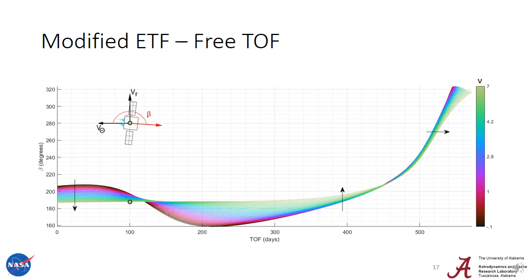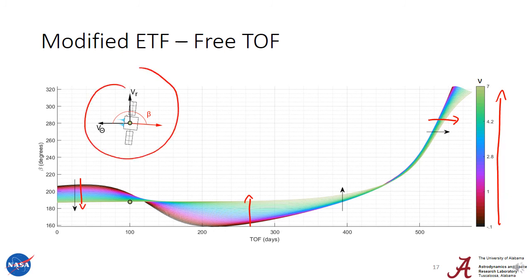So now using modified expected thrust fraction for a free time of flight Mars to Earth trajectory, we can see that as we increase the nu value, the beta actually flattens out in the beginning and in the middle, and it starts to push towards longer trajectories in the end. And if we look at our model diagram in the upper left-hand corner, we can see the beta value at this 100-day mark represented right here. So it's thrusting opposite the velocity vector, which is what we would expect when going from a higher circular orbit to a lower circular orbit.